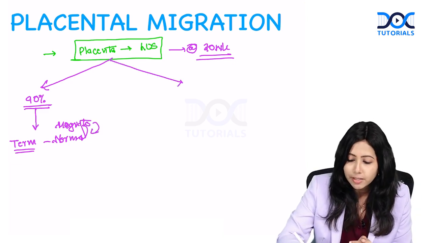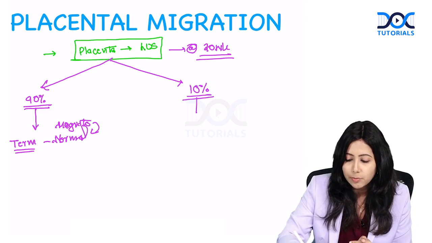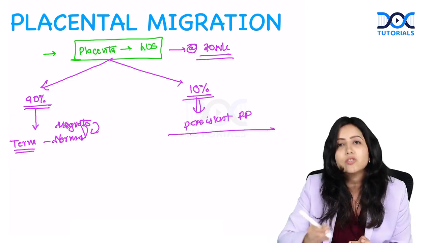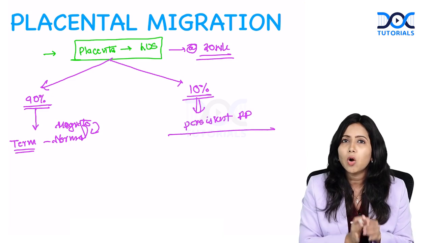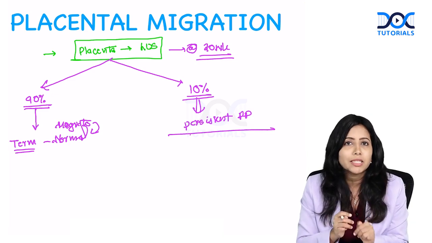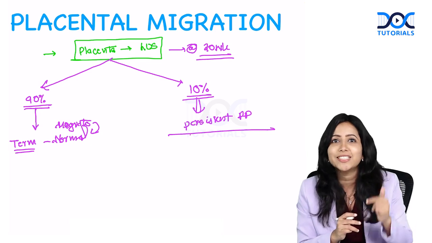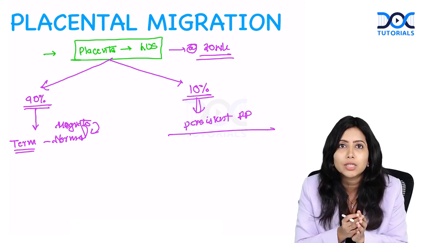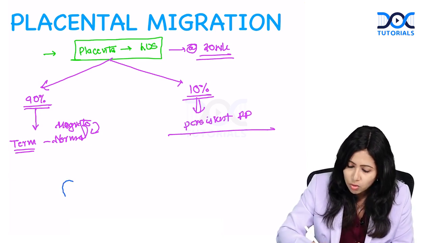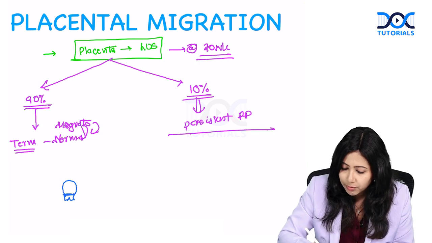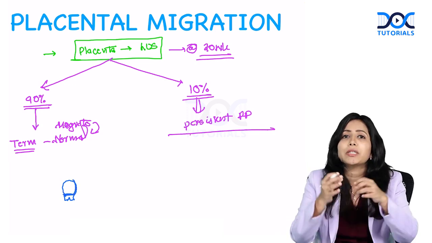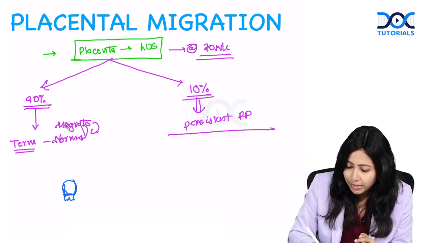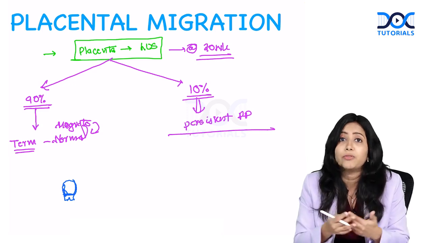Whereas, in 10% of the cases, there will be persistent placenta previa. Alright, what is meant by migration? Migration does not mean that the placenta is going to walk and go upwards. No, this migration is basically due to the differential growth of the uterus. Initially we have a small uterus, with a small lower uterine segment, and in this small uterus when the placenta is going to form, most likely there will be some form of attachment to the lower uterine segment in many of the cases.